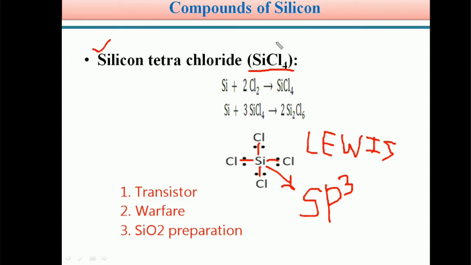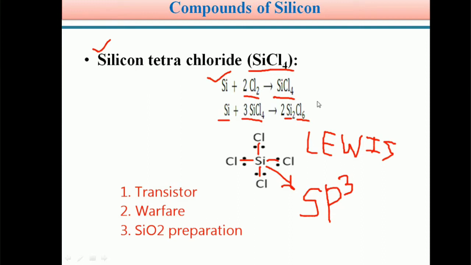So students, the next important compound of silicon is silicon tetrachloride. Generally it is prepared by heating silicon at a high temperature with chlorine gas. This silicon tetrachloride, heated again with red hot silicon, forms hexachlorodisilane. See students, here 6 chlorine atoms and 2 silicon atoms.